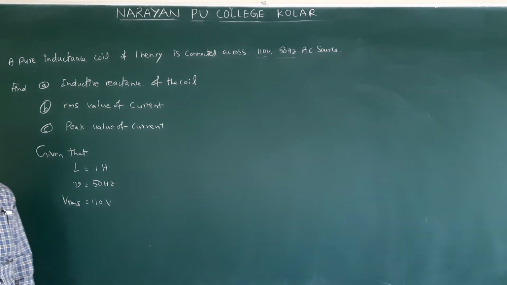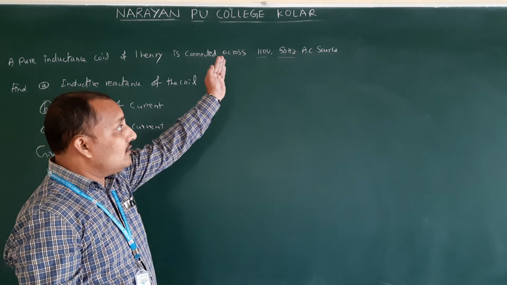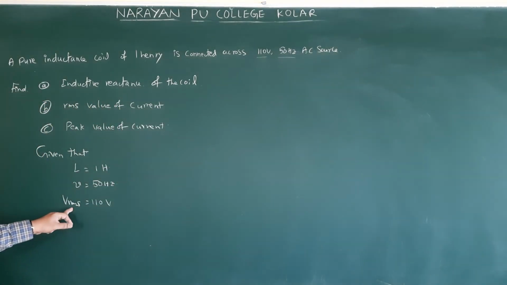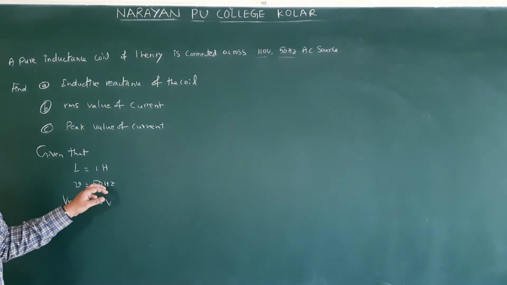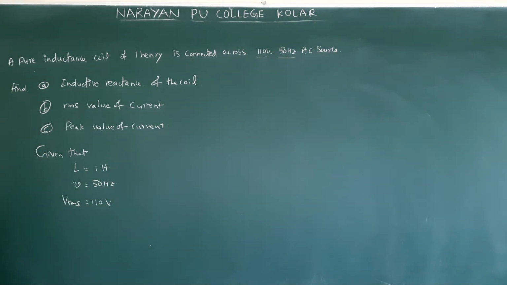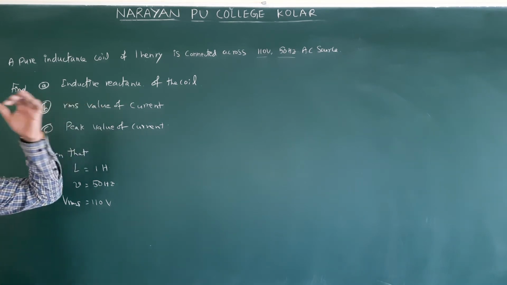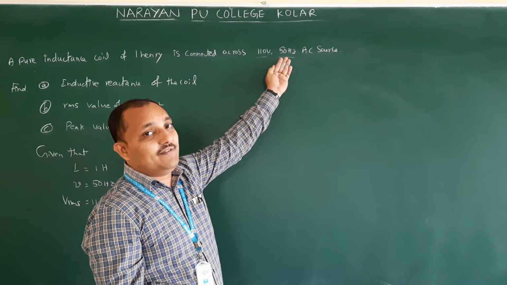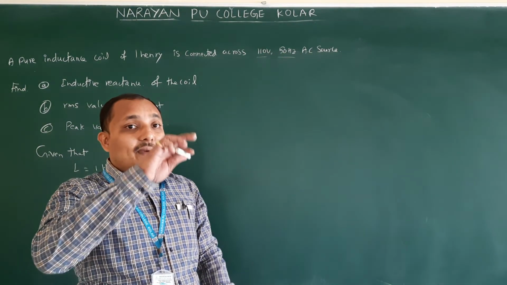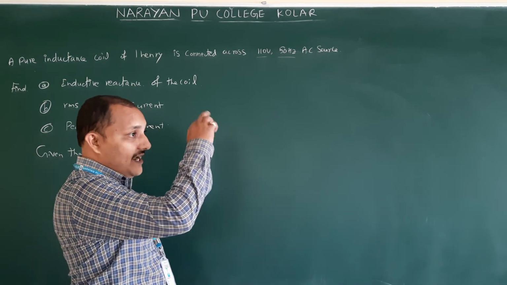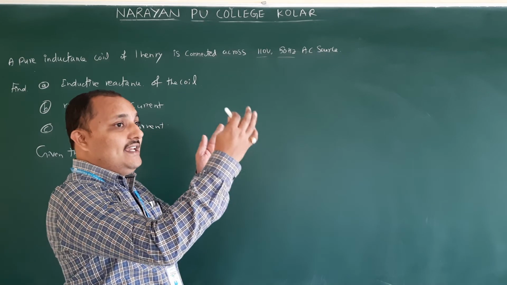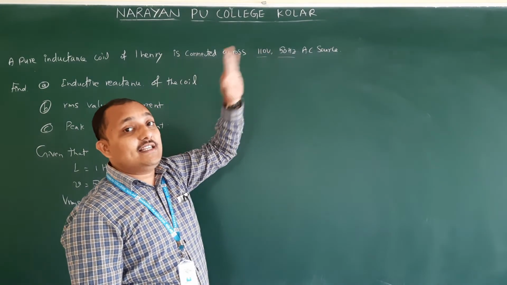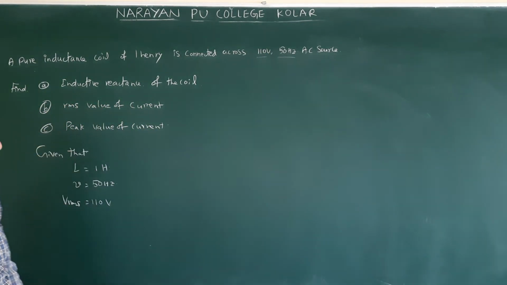V RMS. They won't always give the peak value. If they gave 220 volts, 100 volts, 200 volts, that value is nothing but V RMS. You have to remember that; it will be helpful for competitive exams also whenever they are going to ask. 220 volts 50 Hz: our Indian alternating current is going to give 220 volts 50 Hz. 50 Hz is frequency, so frequency means how many cycles are coming in 1 second. I have shown a sine curve like this, so 50 waves will come in 1 second. That is the meaning of that. 110 volt is RMS value, that is not the peak value. You should remember that one.